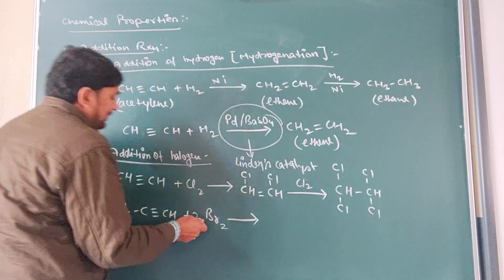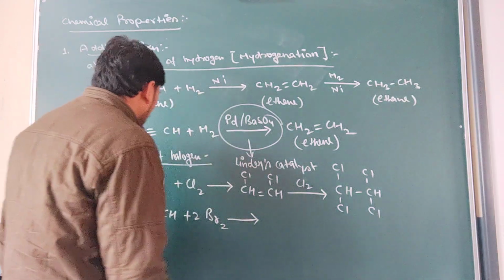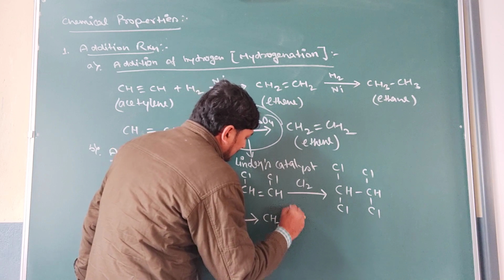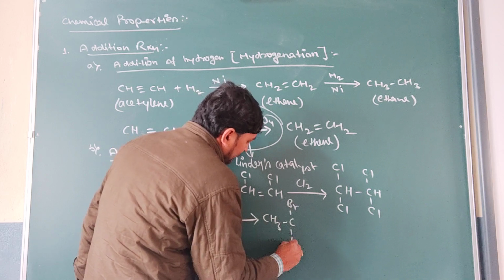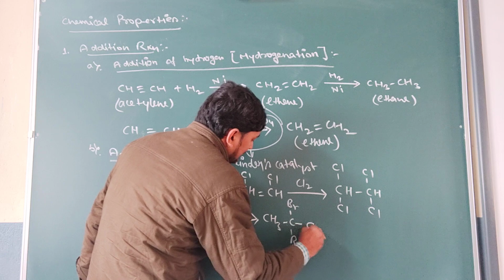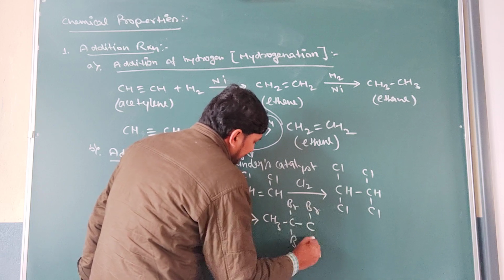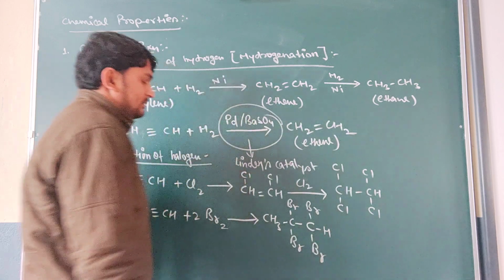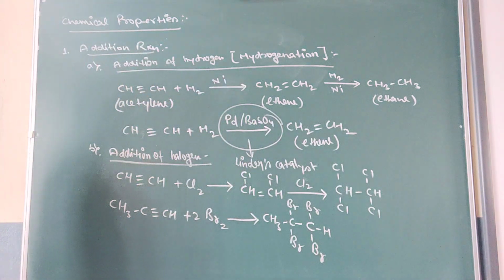In the single step I have taken the 2 bromine, so I am not going to write the 2 steps. So in the single step only you can write the product C, Br, C, Br, and BH. Clear?